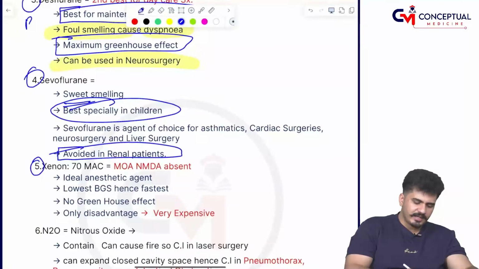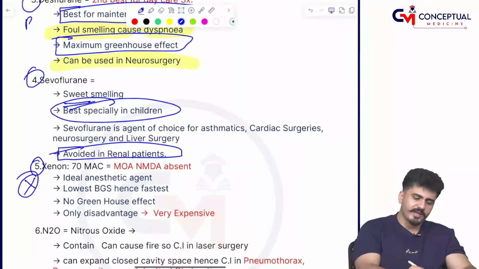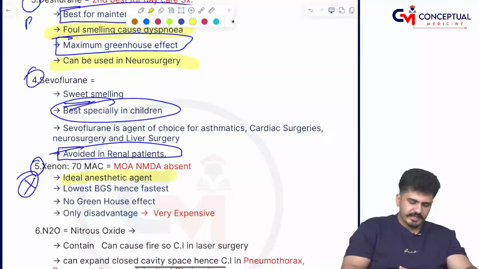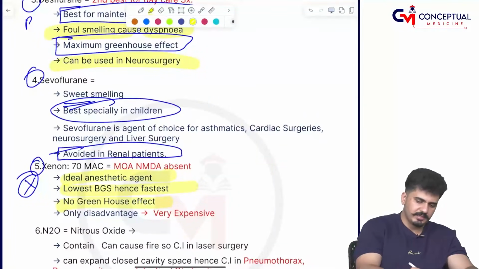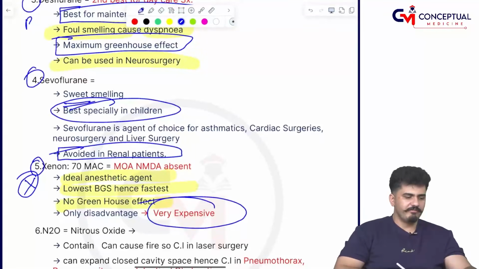Xenon is like an ex-girlfriend or ex-boyfriend. Everything was better, but the only problem was the expense, the expensiveness could not be tolerated, so the breakup happened. So xenon you should remember like this: xenon is the ideal anesthetic gas, lowest blood gas solubility, fast acting, no greenhouse effect. Still we cannot use it because it is very expensive, very expensive, sir.